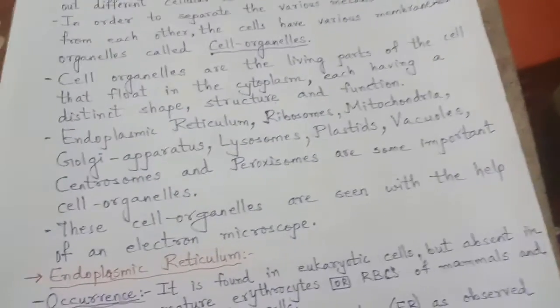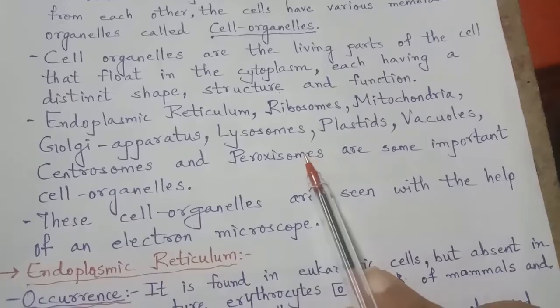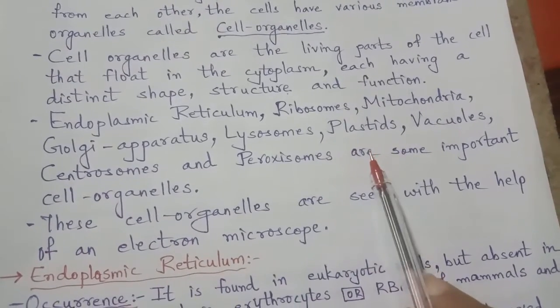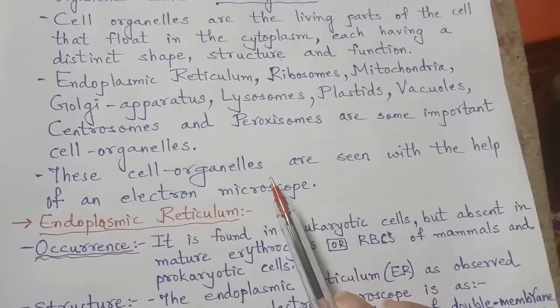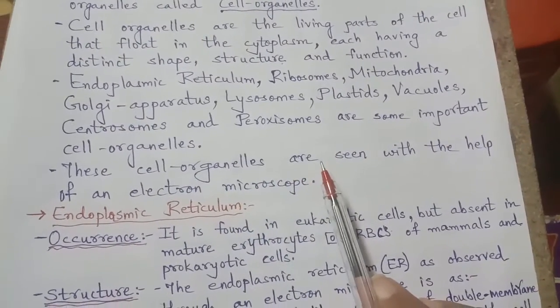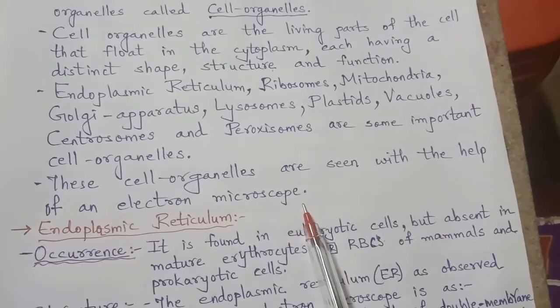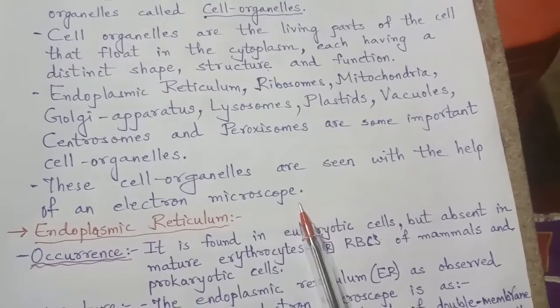Out of all these organelles, most are present in both plant and animal cells. Only a few are not present in both cells. These cell organelles are seen with the help of an electron microscope. They are very minute, very tiny, not observed with our naked eyes.